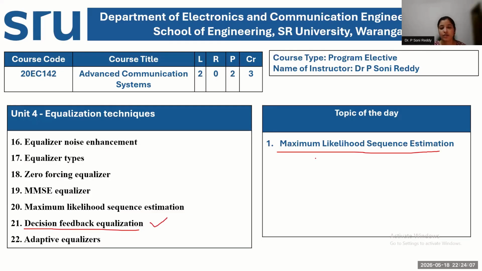In my next lecture, I will cover this final topic of non-linear equalizers, the maximum likelihood sequence estimation equalizer, and how it is different from the decision feedback equalizer. Then we will compare all the types of equalizers in my upcoming slides, upcoming lecture.